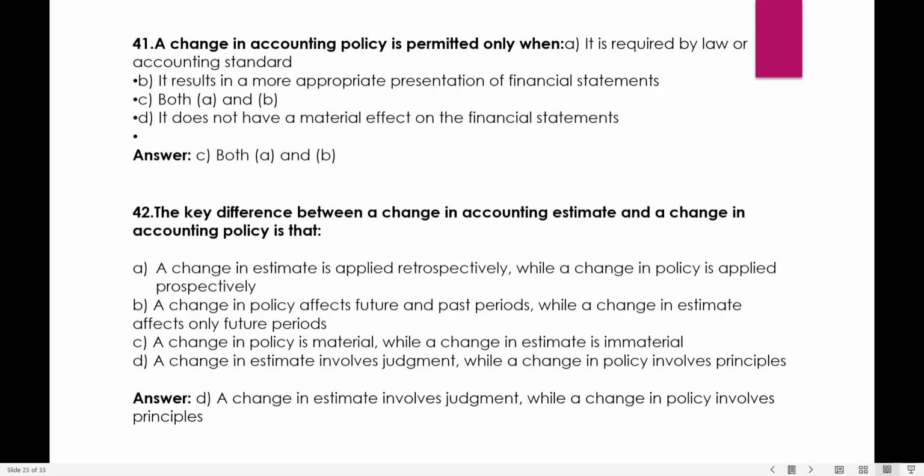A change in estimate involves the judgment of the person who is making the estimate, okay, while a change in policy involves the principles or rules. So the key difference is that a change in policy involves principles, while a change in the accounting estimate involves the judgment of the person.